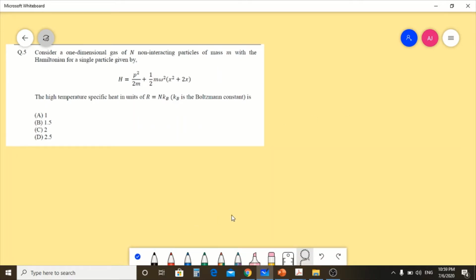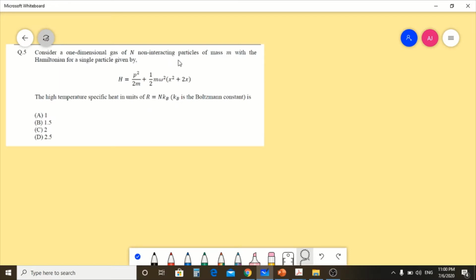So here the given question is, consider a one-dimensional case of n non-interacting particles of mass m with the Hamiltonian for the single particle. It is given by the Hamiltonian H equal to p squared by 2m plus half m omega squared times x squared plus 2x. The high temperature specific heat, in the units of N k_B, is equal to what?